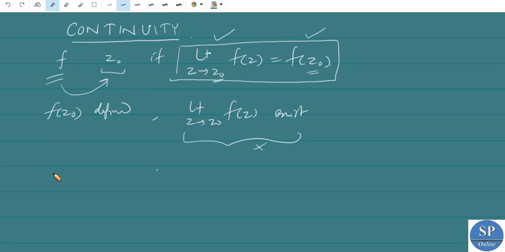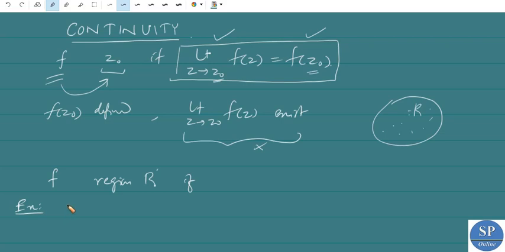Now a complex function f is said to be continuous in a region R of a complex plane if f is continuous at each point of the region R. That is, to say that f is continuous in a region R of the complex plane, f should be continuous at each point of this region, right? For example, every polynomial is continuous everywhere in the complex plane.